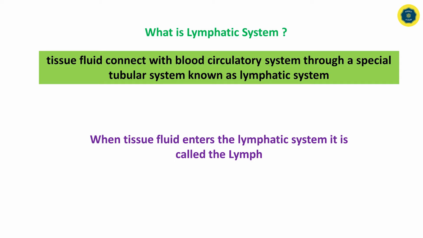Tissue fluid enters into the tubular system. These tubes open into the blood circulatory system. Tissue fluid changes its name when it enters the lymphatic system. So, when tissue fluid enters the lymphatic system, it is called lymph. Here we have to remember the word lymph.